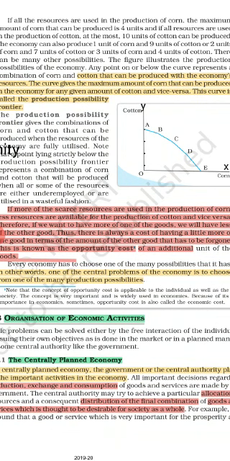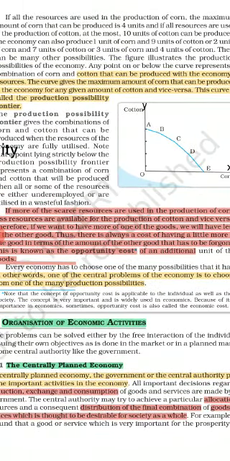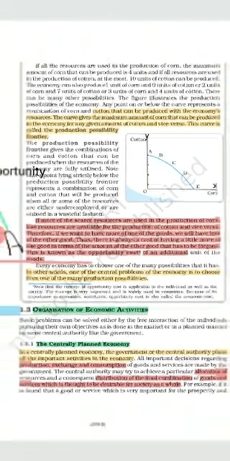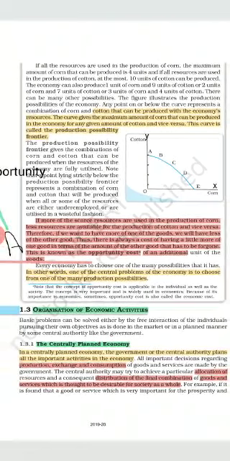Means like when we are producing more of the cotton, so there will be decrease in the production of corn, or if we are increasing the production of corn, there will be decrease in the production of cotton. So when to increase the production of one, we are leaving the other. The cost of having one more unit, then we have to leave the other good's unit. So that is known as opportunity cost.